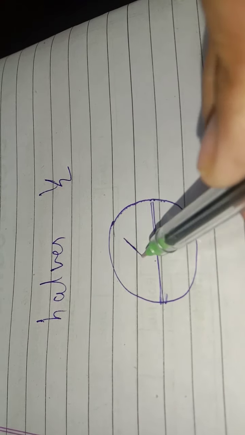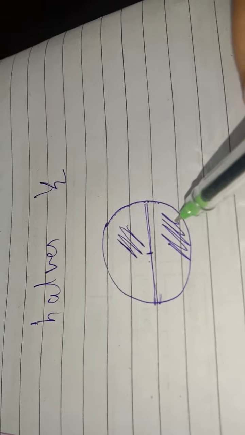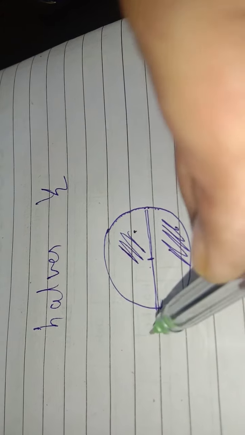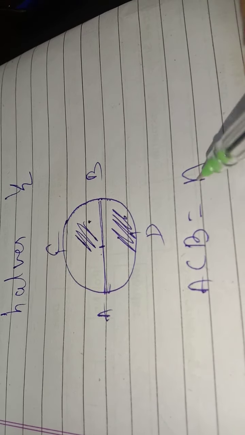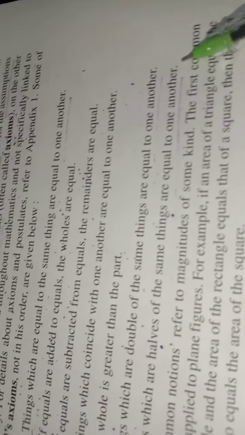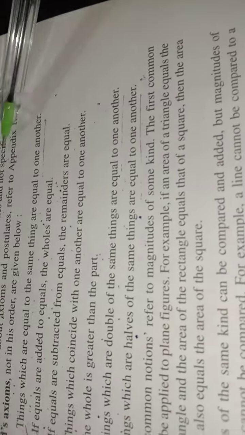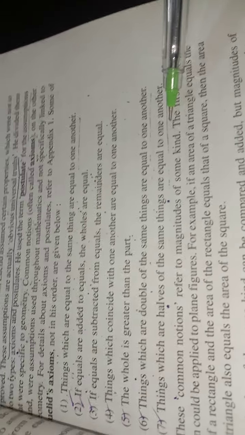So this is the half portion of the circle and this is the other half portion of the circle. This half portion, AB, I am writing C here and D here. So I can write that the perimeter of ACB is equal to the perimeter of ADB. This is the last axiom of Euclid: things which are halves of the same thing are equal to one another. These axioms that I explained are very important. If you consider them as an examination concept or for your proper mathematics thinking, it will be very helpful to you.